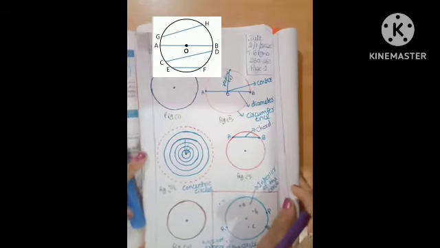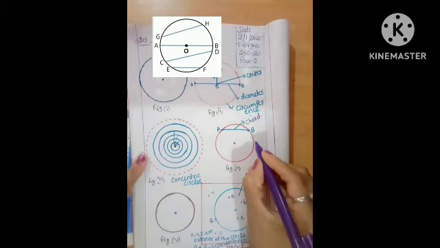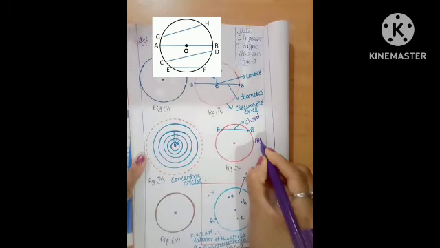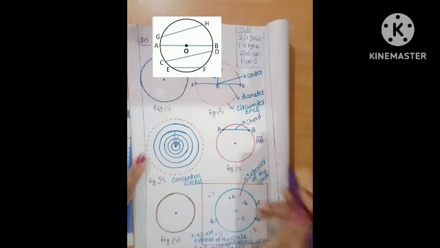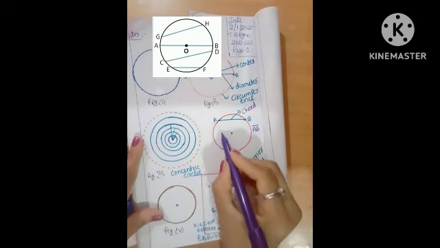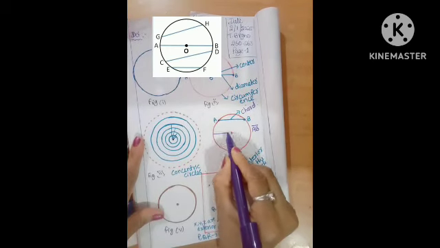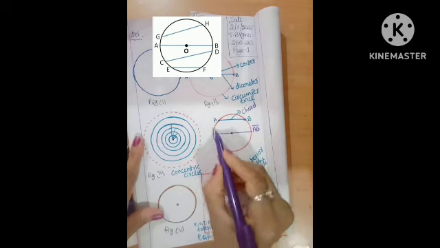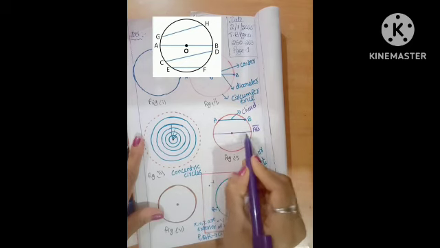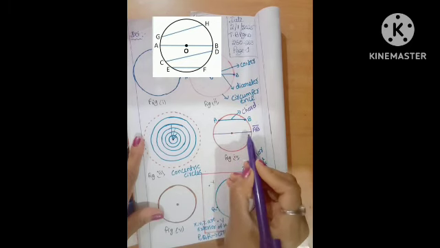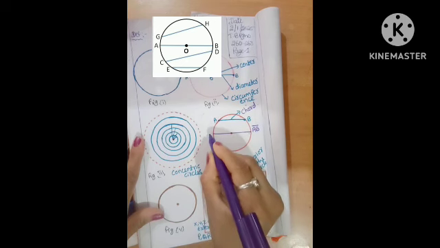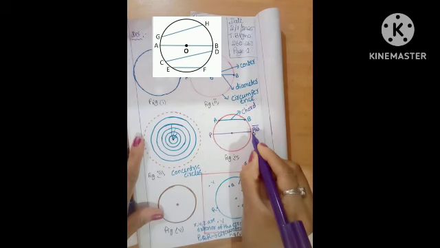Okay, are you clear? Here it is the chord. This one is only the AB chord. Okay, another chord. This is also one chord. This is the diameter. Actually, this is the diameter. This is also one chord. Why is it a chord? This is also P comma Q. For example, P comma Q.